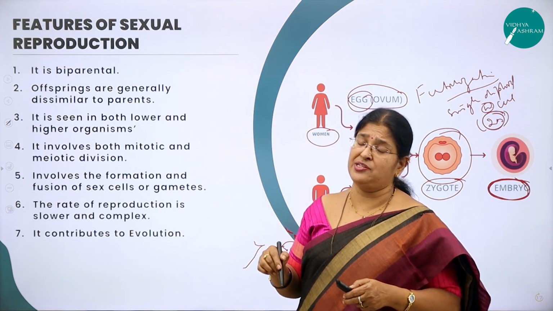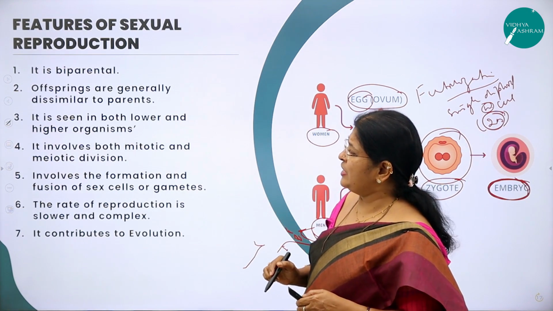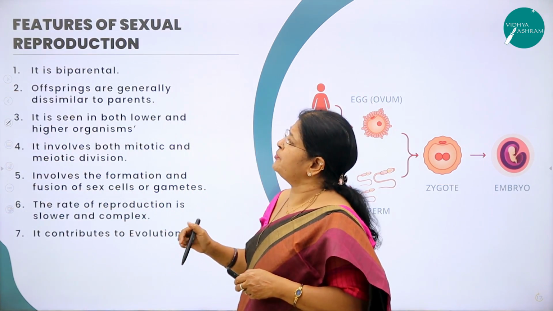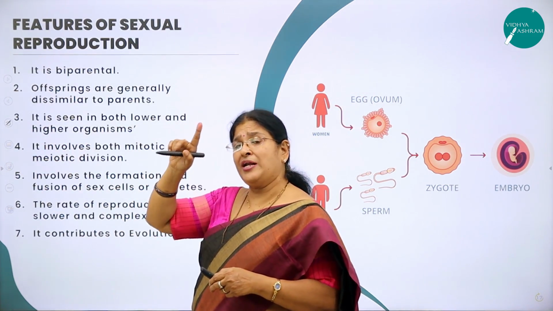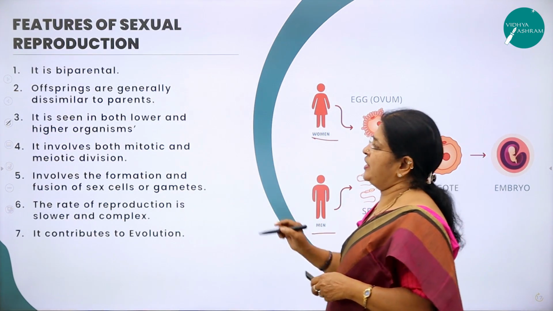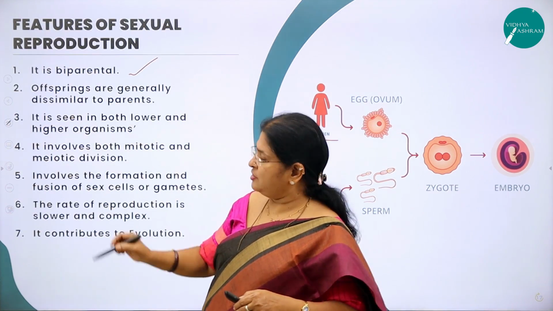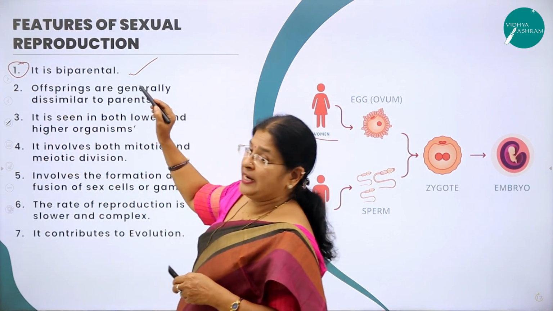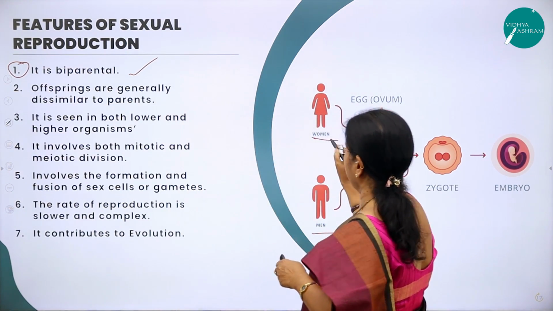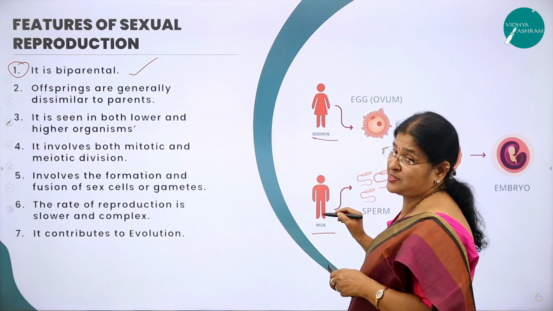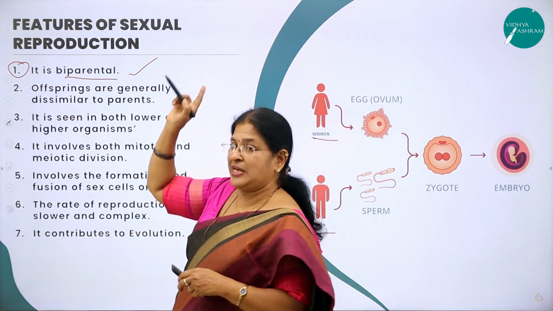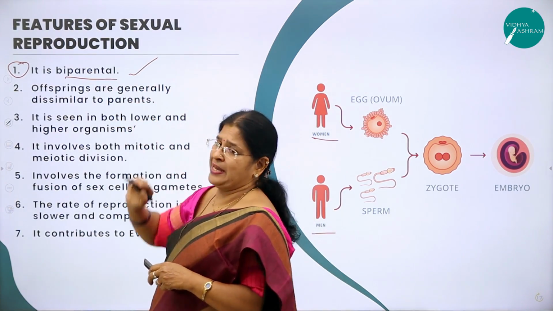Now let us see what are the features of sexual reproduction. We dealt with the features of asexual reproduction; now let me deal with the features of sexual reproduction. There only one parent was involved. Here it is two parents, hence the name biparental. What is the first very important feature? It is biparental. Two parents of opposite sex. One is female, the other one is male. Not of the same sex. There it was uniparental, here it is biparental.